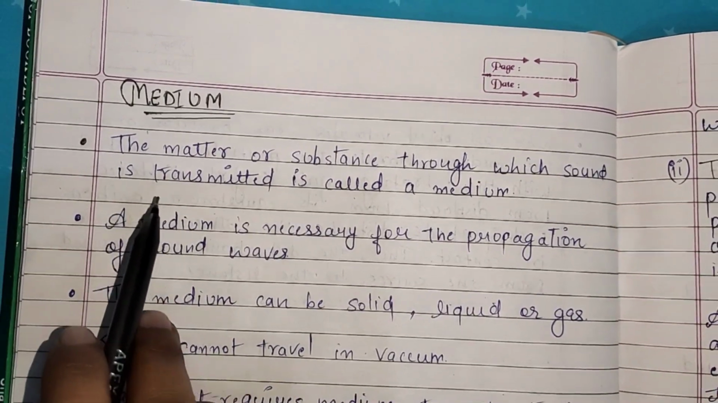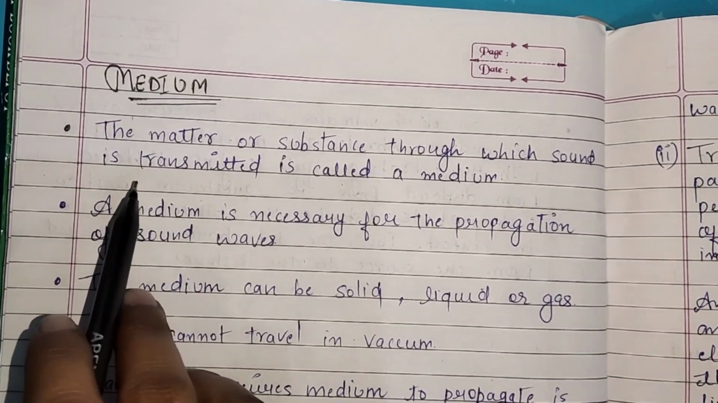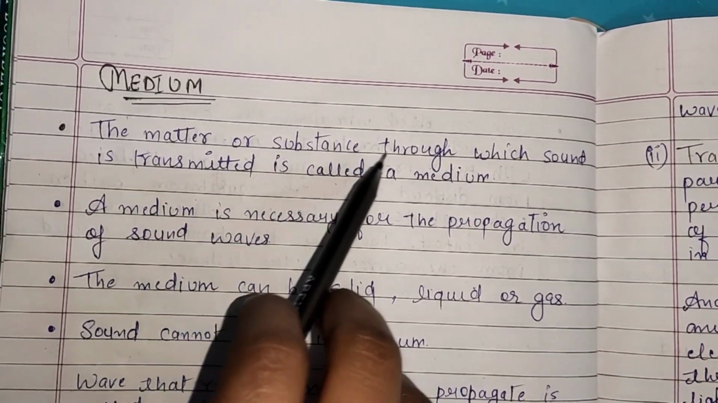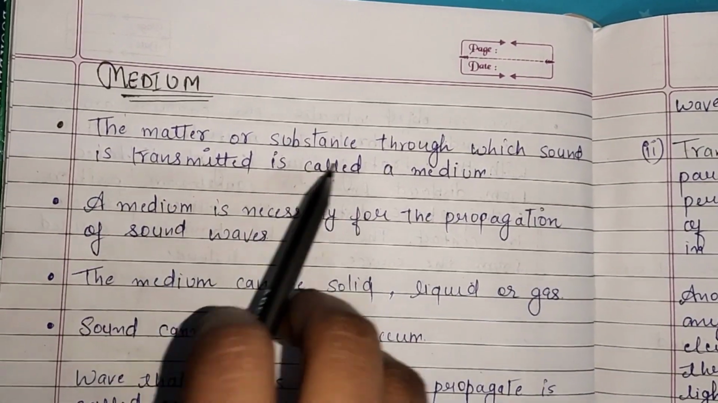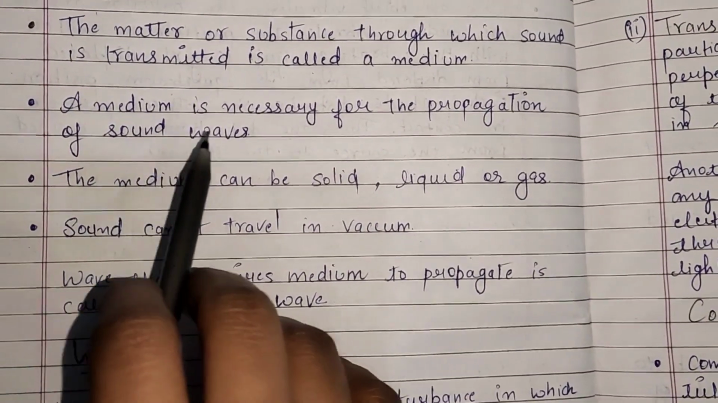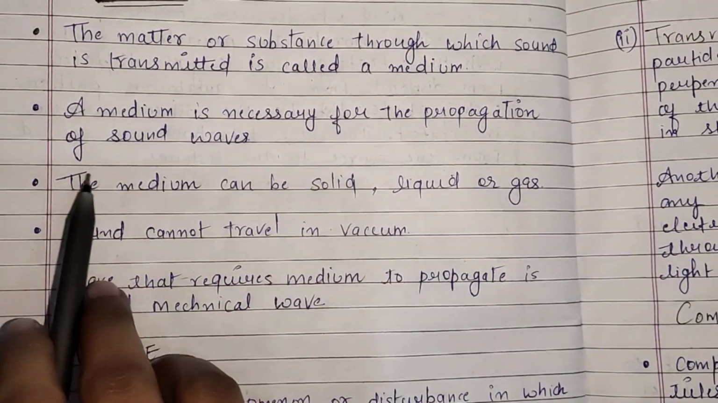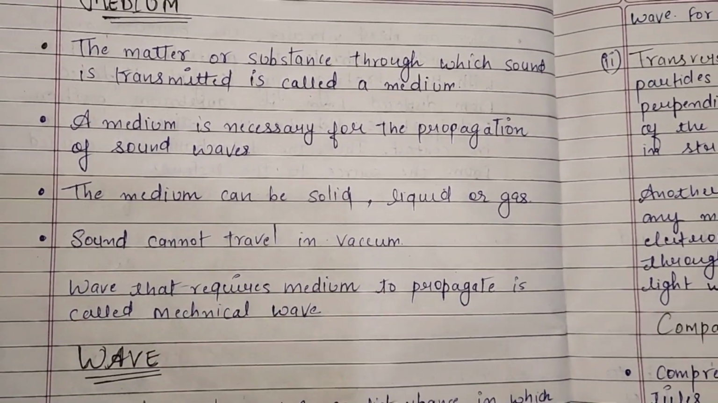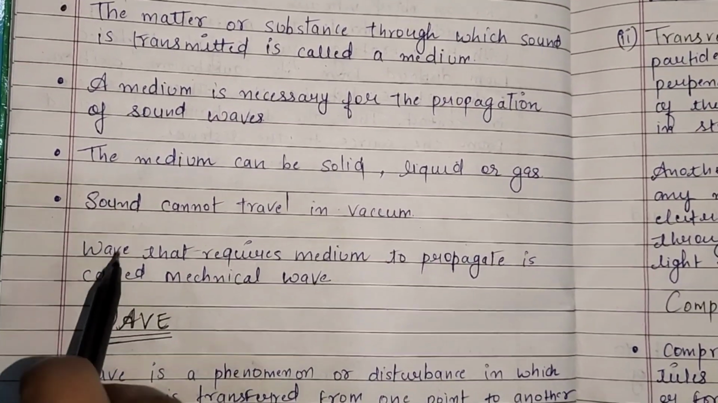Next topic we have medium. The matter or a substance through which sound is transmitted is called a medium. A medium is necessary for the propagation of sound waves. Medium is very important for the propagation of sound wave.